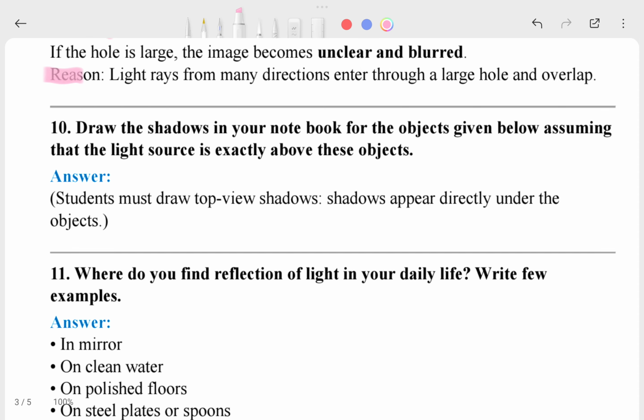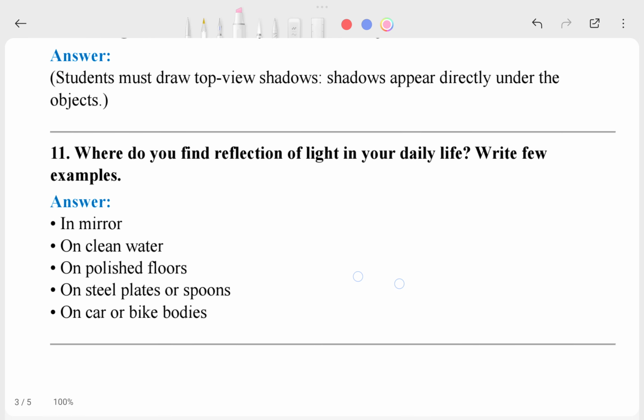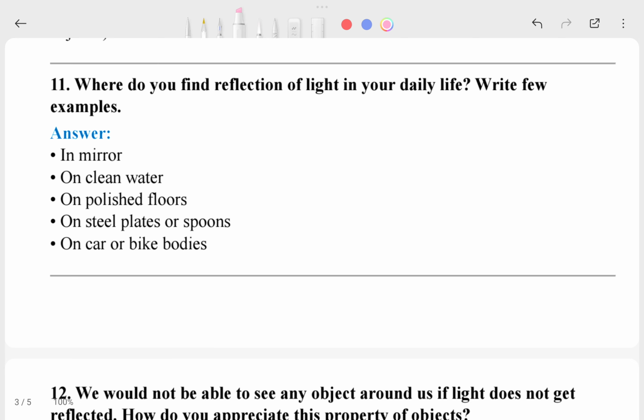Don't see other copies where he is rewriting this question answer over 6 and 7 pages. Not like that. Here it is saying draw the side of your notebook. I didn't write the answer of this one, you have to do it yourself, because this is a student activity. Here is the 11th question: where do you find reflection of light in your daily life? Write a few examples like mirror, clean water, polished floor, steel plates and spoons, and car or bike bodies.